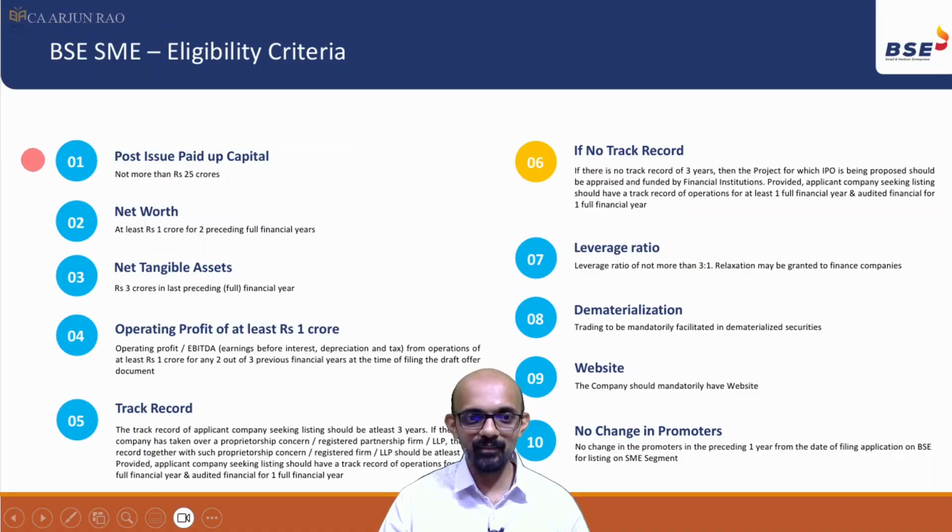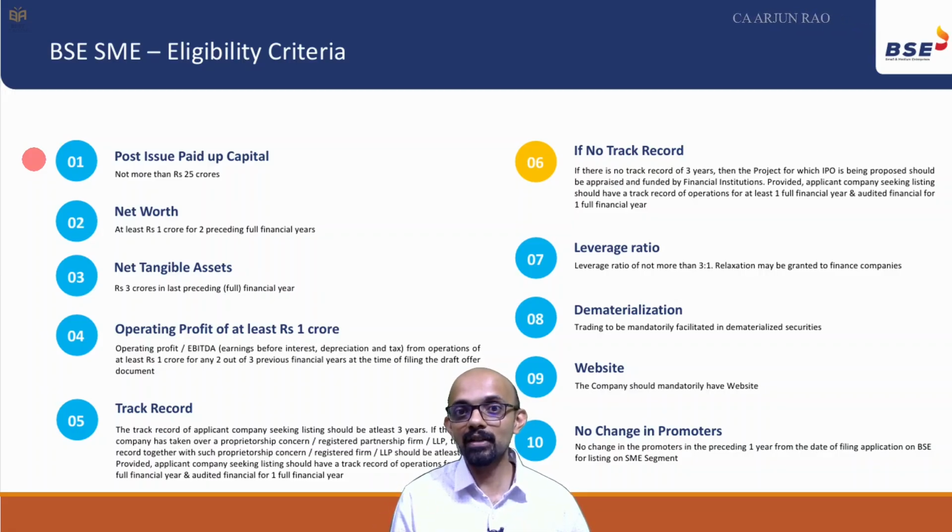So what kind of companies can be listed on the SME platform of the Bombay Stock Exchange? The overall intention behind these criteria is that companies which require support, at the same time they should be genuine companies, are allowed to be listed on the SME platform.